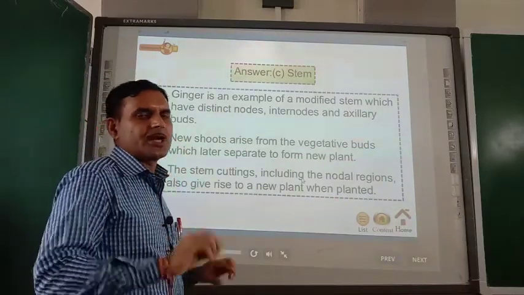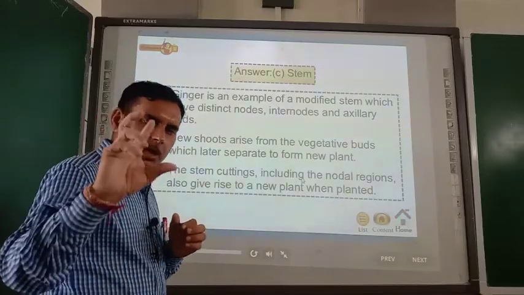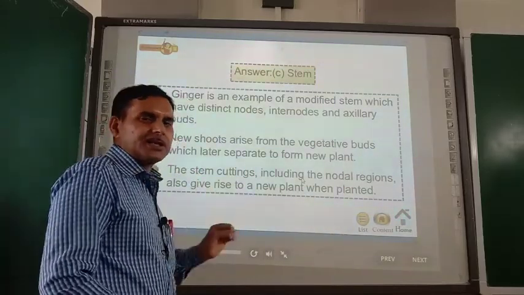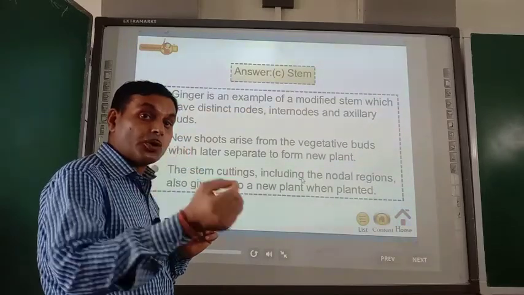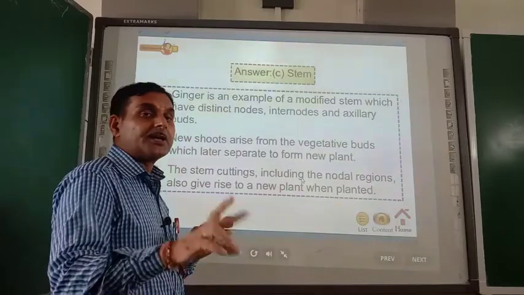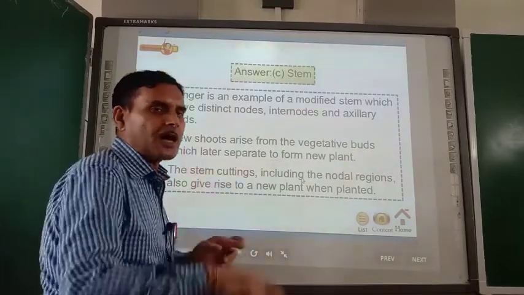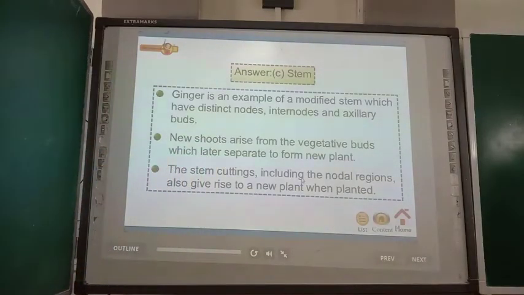Just try to understand. Whenever we are planting potato or ginger, we should plant in such a way that those nodes are there. If those nodes are not present, then you will not get the new plant. That is why while cutting also those nodes should be present in the cut part.